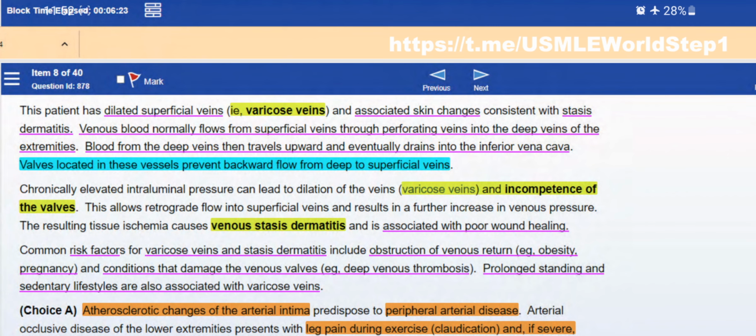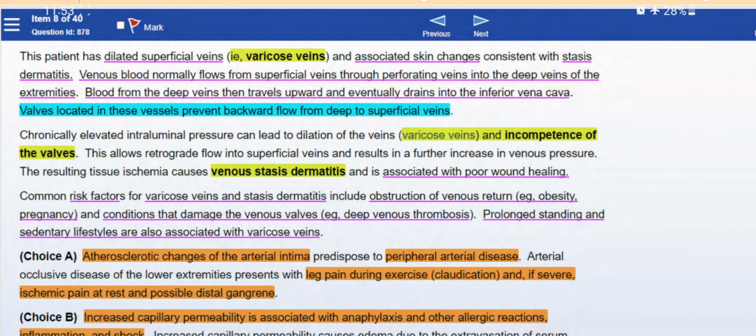Venous blood normally flows from superficial veins through perforating veins into the deep veins of the extremities. Blood from the deep veins then travels upward and eventually drains into the inferior vena cava. Valves located in these vessels prevent backward flow from deep to superficial veins. This is important.